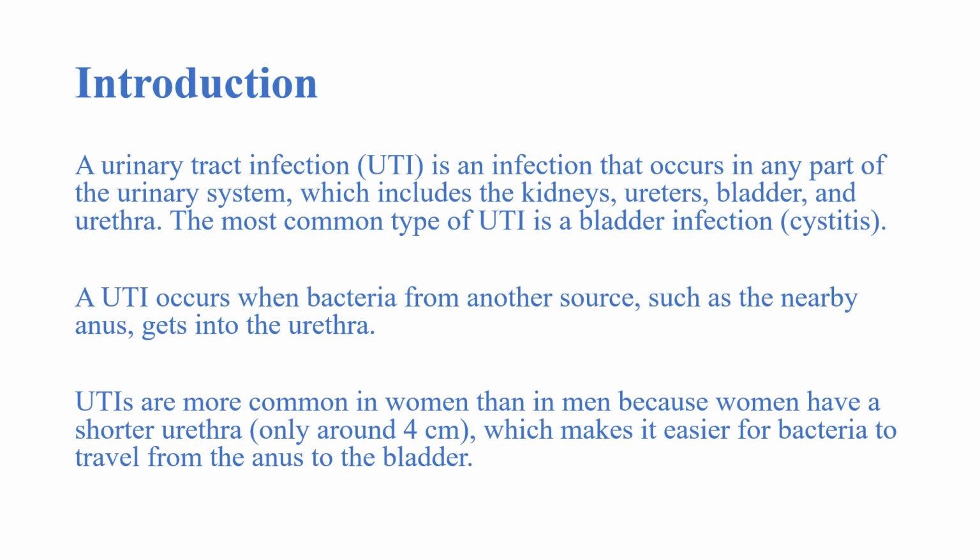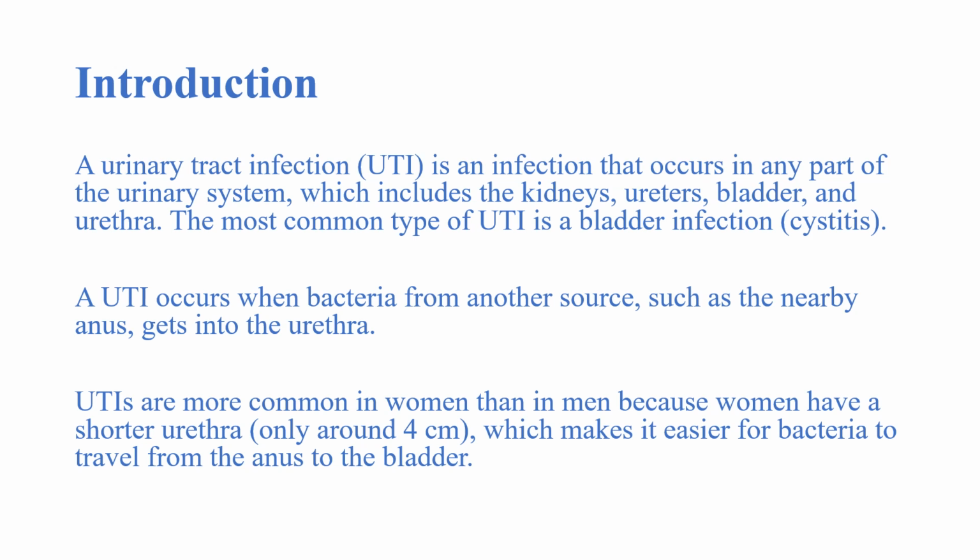Today we will talk about urinary tract infection. A UTI, that is urinary tract infection, is an infection that occurs in any part of the urinary system, which includes the kidneys, ureters, bladder, and the urethra. The most common type of UTI is a bladder infection, which is also known as cystitis.